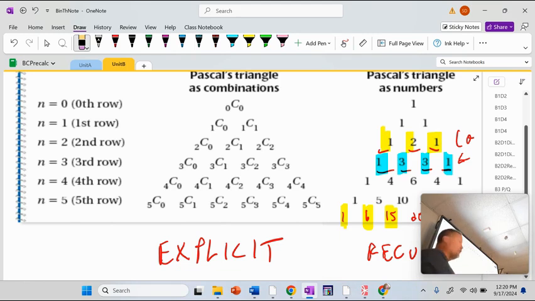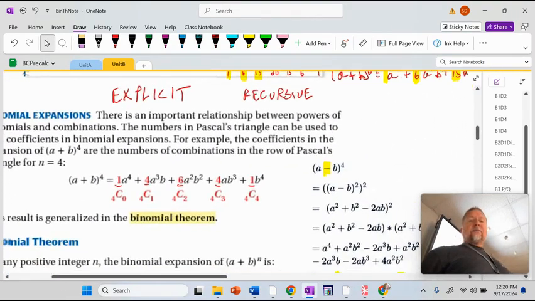But anyway, I could get the 20th row without having the previous 19 rows. I can define it right away. That's what an explicit definition is. All right, but anyway, here's some other stuff.